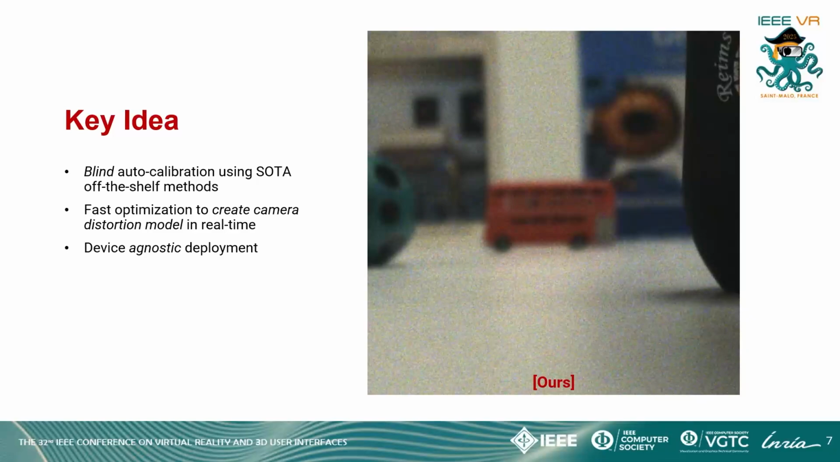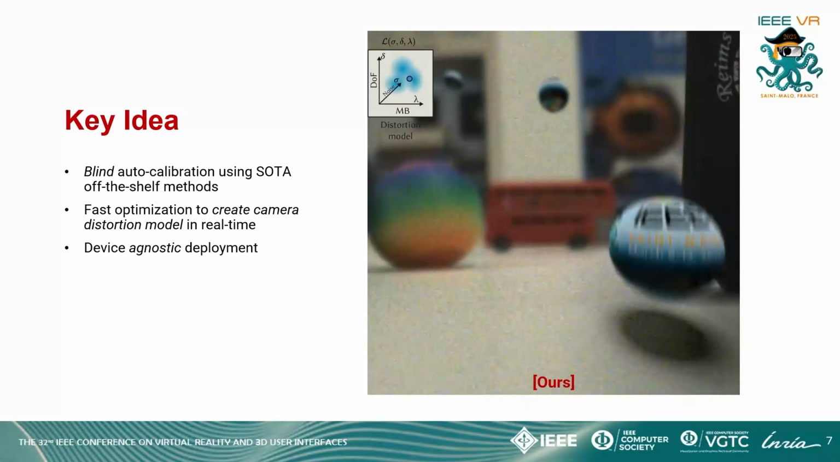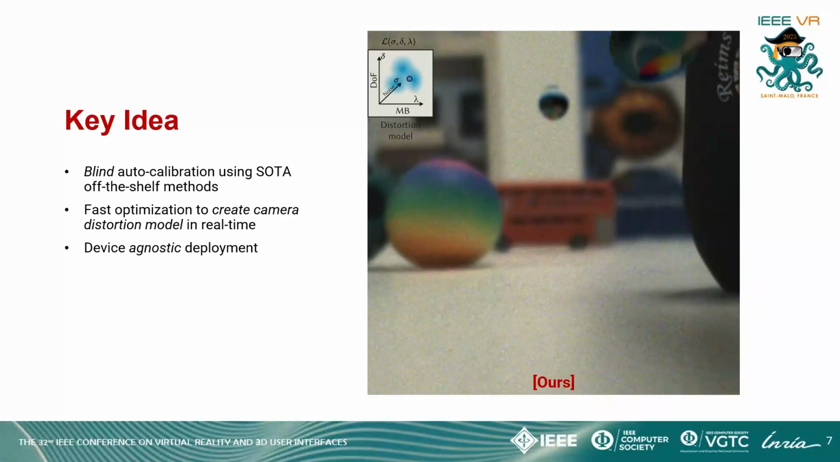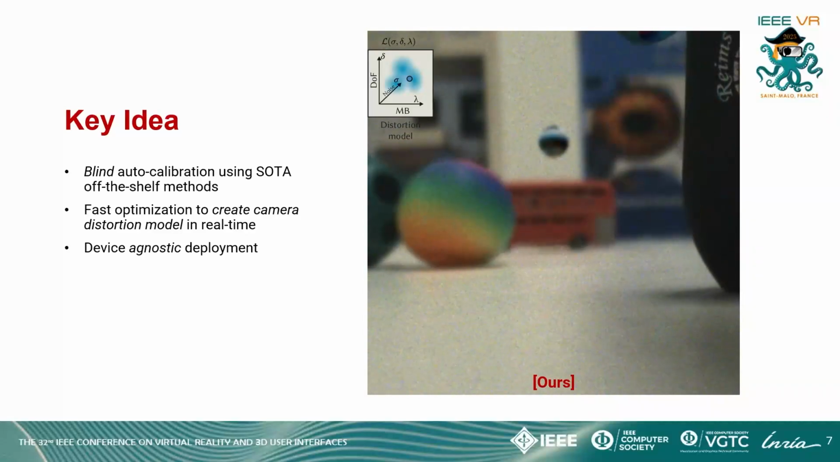Our key idea is to do self-calibration using the final image captured by the device. We do that blindly without any calibration target placed in the scene. Instead, we use off-the-shelf methods for distortion removal, providing self-calibration targets. We propose a fast optimization scheme which infers the distortion parameters to create a camera distortion model in real time. Using this model, we can resynthesize the distortion over the virtual content which matches with the background distortions present in the image, enhancing photorealism.